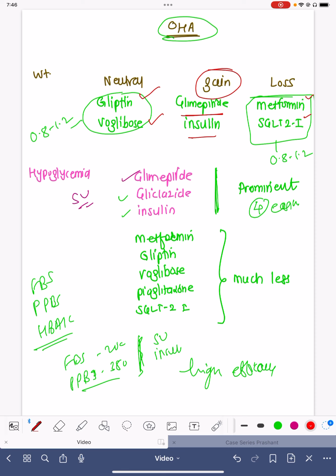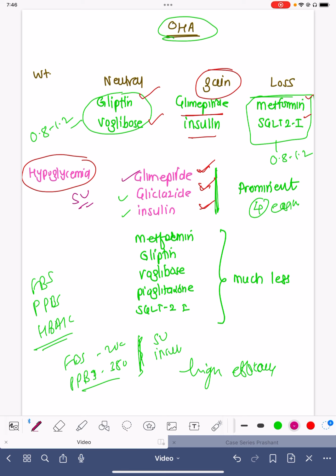When it comes to hypoglycemia, glimepiride, gliclazide, and insulin can cause hypoglycemia, and they have very prominent action on the sugars. So if there is a patient who is elderly, who has had recurrent episodes of hypoglycemia, then in those cases glimepiride, gliclazide, and insulin should be used very carefully, because they can cause marked hypoglycemia.